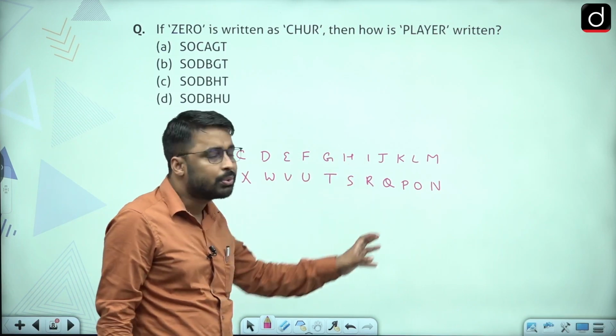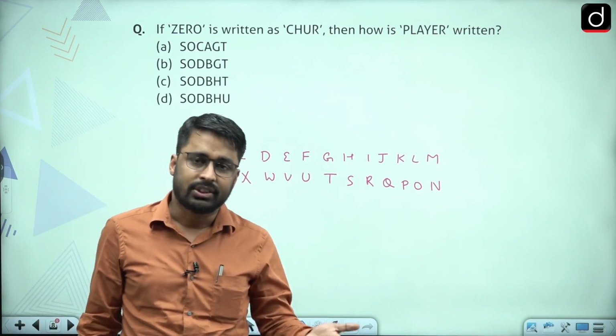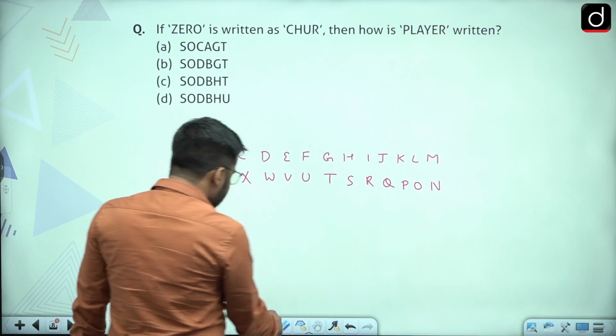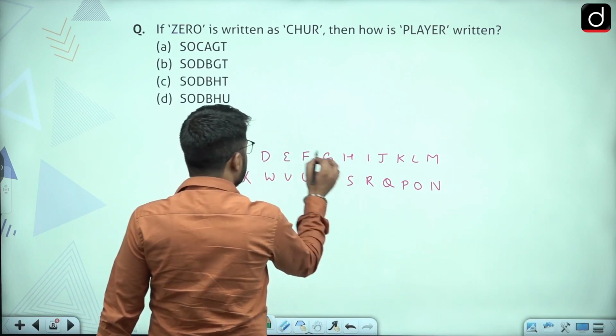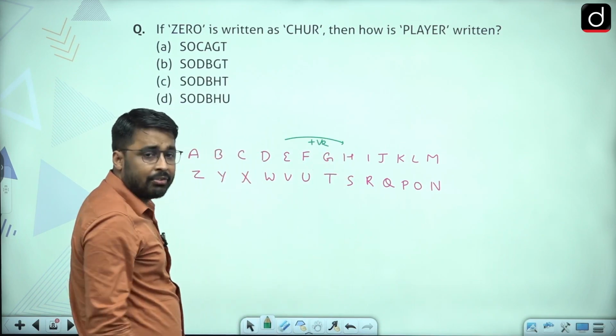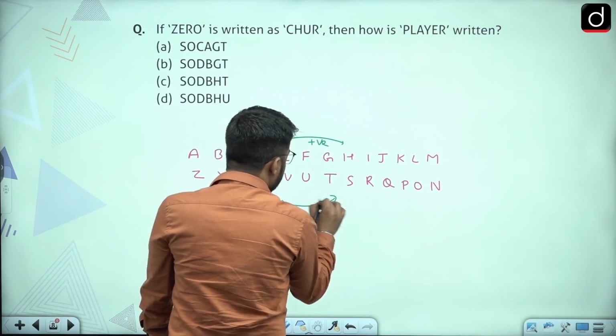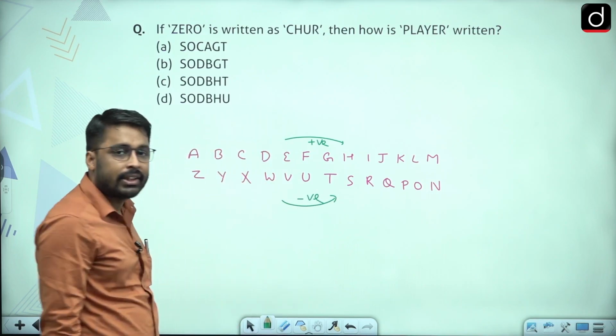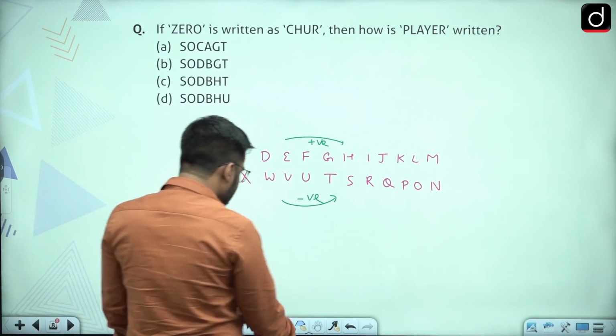Now we are always going to remain in between these 26 letters. And when we move from one letter to the other in alphabetical order, the gap between the letters is positive. And when we move from one letter to the other in reverse alphabetical order, the gap between the letters is negative, right?